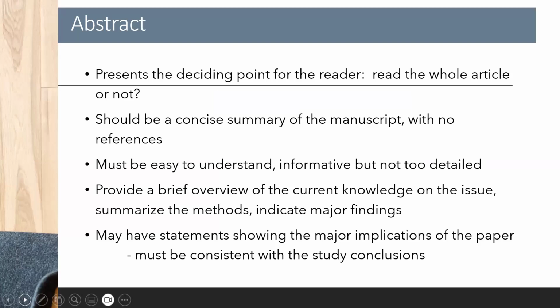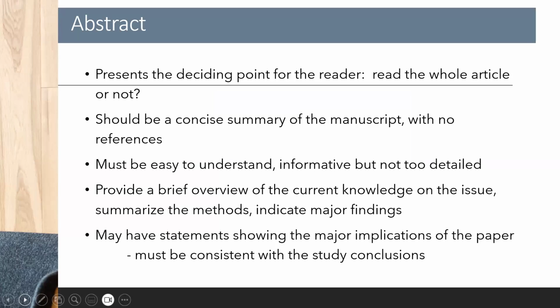We are now talking about the abstract, which in a sense is a form of a clincher, because it presents the deciding point for the reader. Does he read the whole article or not? So that abstract should present to him a concise summary of the manuscript with no written references, and it must be easy to understand, it must be informative, and yet not too detailed.